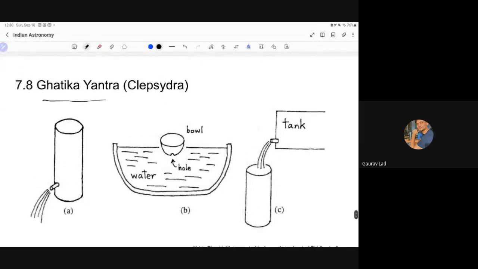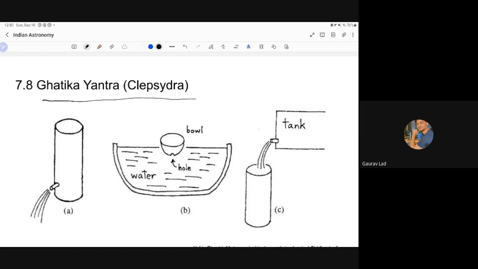And Ghatika Yantra, this is what you see even in the rituals. The next time you attend a wedding or a threading ceremony that is being performed as per the Indian tradition, try to see this in that ritual. It measures the Ghatika, and Ghatika is required to know what Muhurta it is. So yeah, this is a basic instrument.